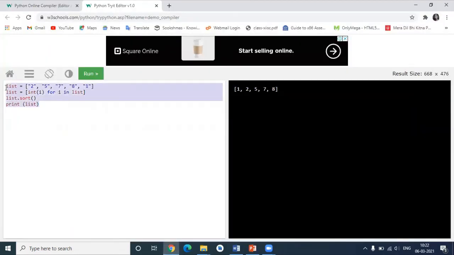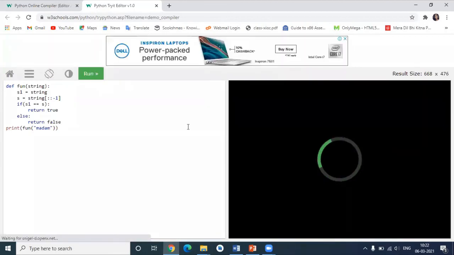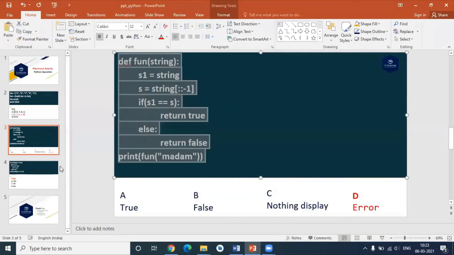Okay, I'll just run this code and show you. See here, the name true is not defined. Why? Because the T should be caps. Now you can get the output. See, True is displaying. Previously it was treated as some variable or some object. Now it is displaying True as a Boolean value. Okay, this is all about the second question. We can move to the next question.